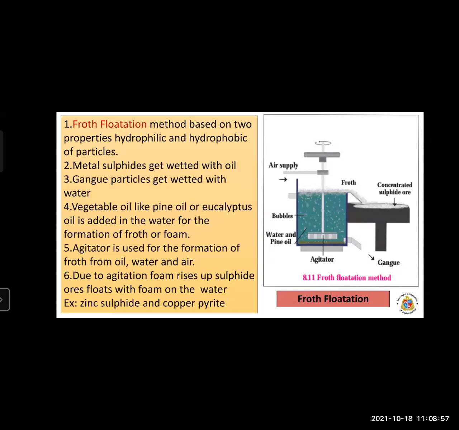To separate the ores and gangue particles, for example, we use the froth flotation method for the separation of zinc sulfide and copper pyrite. So this method is also important.